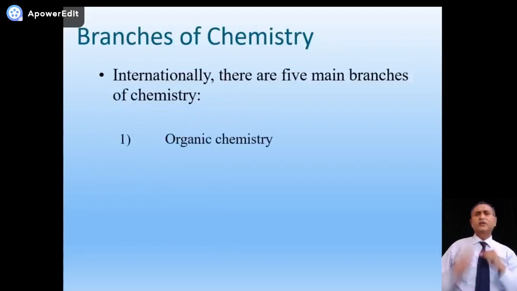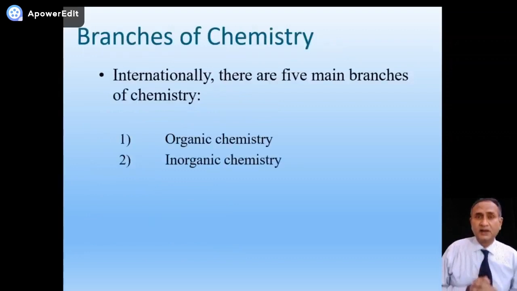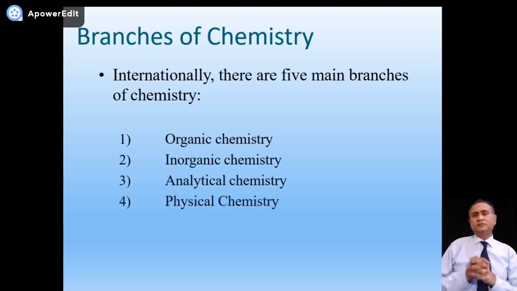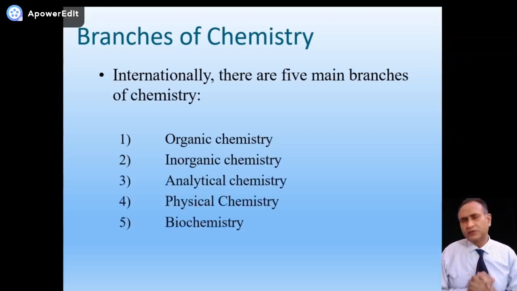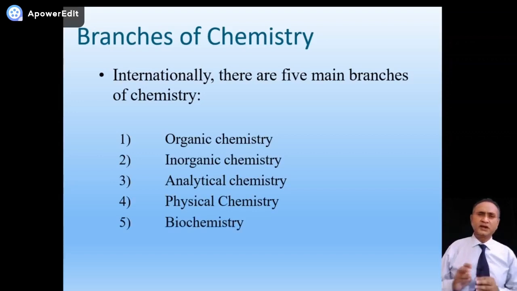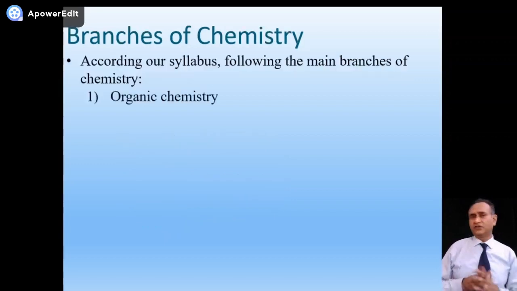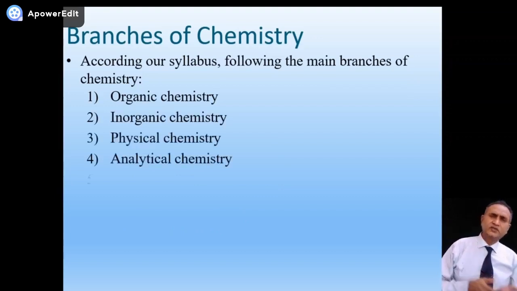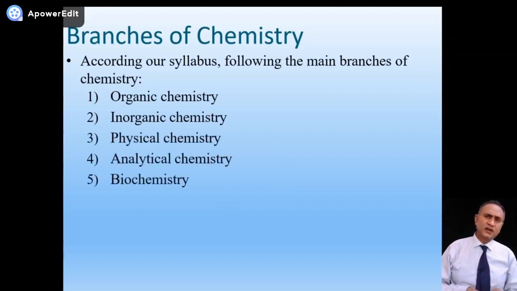Now, what is the main topic today? Branches of chemistry. Internationally, there are 5 major branches of chemistry: organic, inorganic, physical, analytical, and biochemistry. But in our book, they have discussed 9 different branches: organic chemistry, inorganic chemistry, physical chemistry, analytical chemistry, biochemistry, 5.